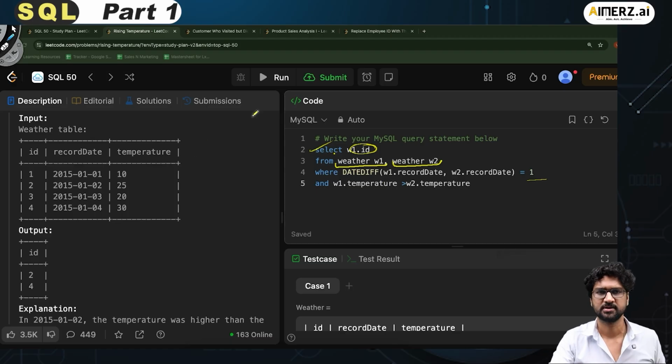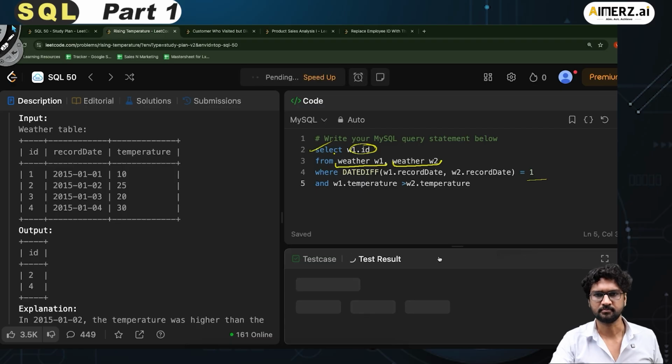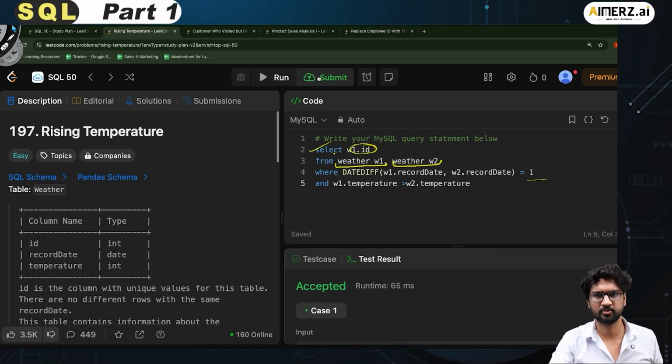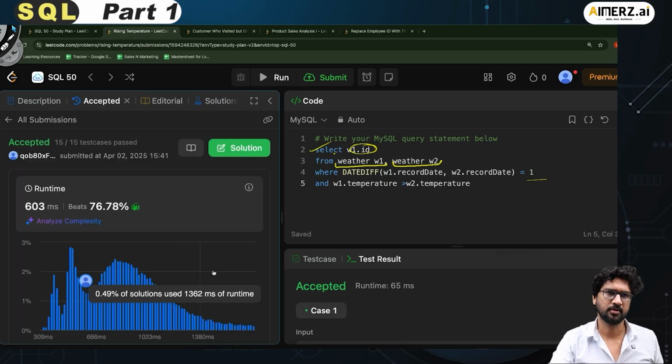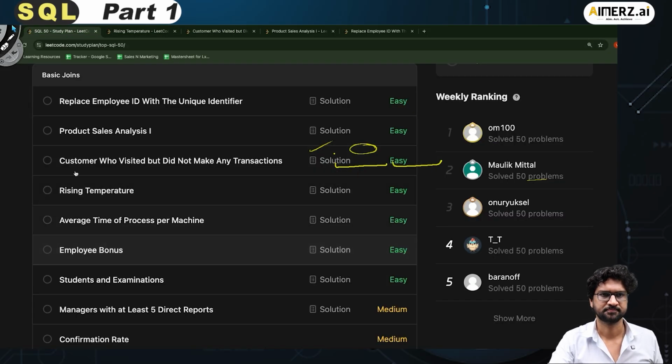Let's see if it works. If I click on this run button, it is accepted. Let me click on submit, and it works all great. Let's move to the next question.